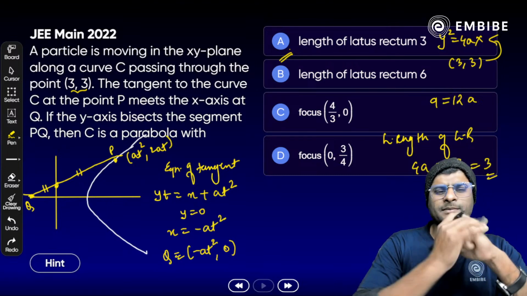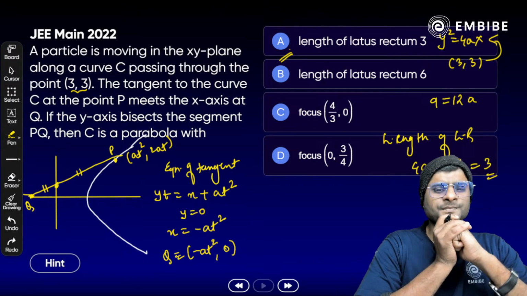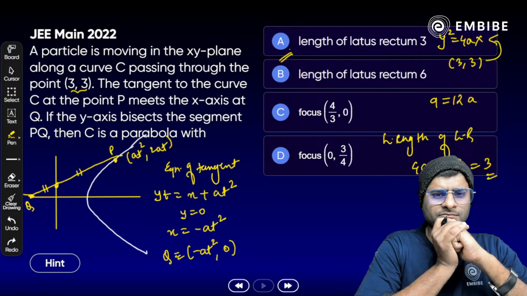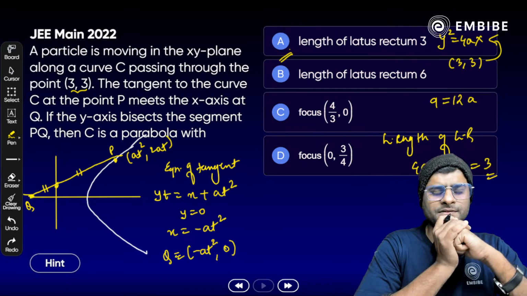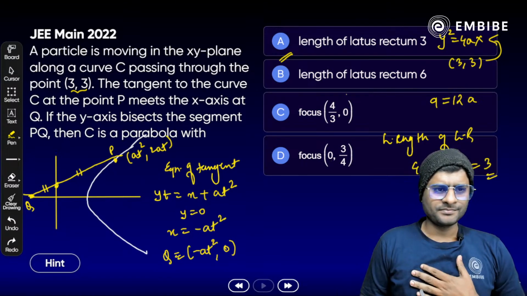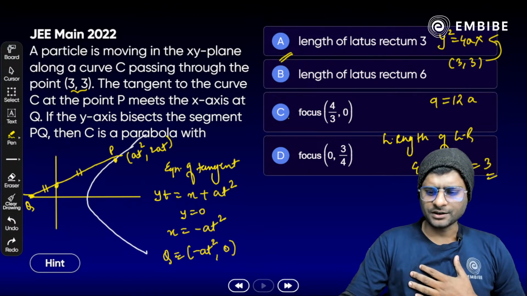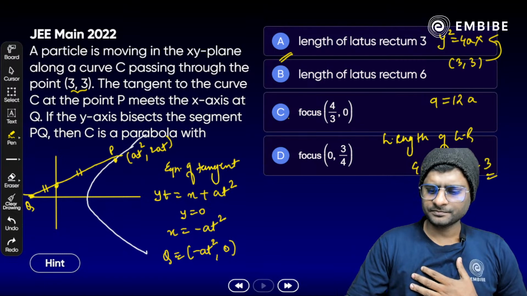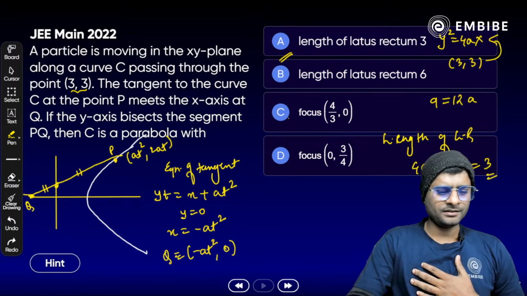Now, what do you think about the focus? (a, 0), that is (3, 0). Correct? Is there any option with (3, 0)? No. So only option A is the correct answer. Any doubt? Any confusion? You can ask me one more thing. Okay.